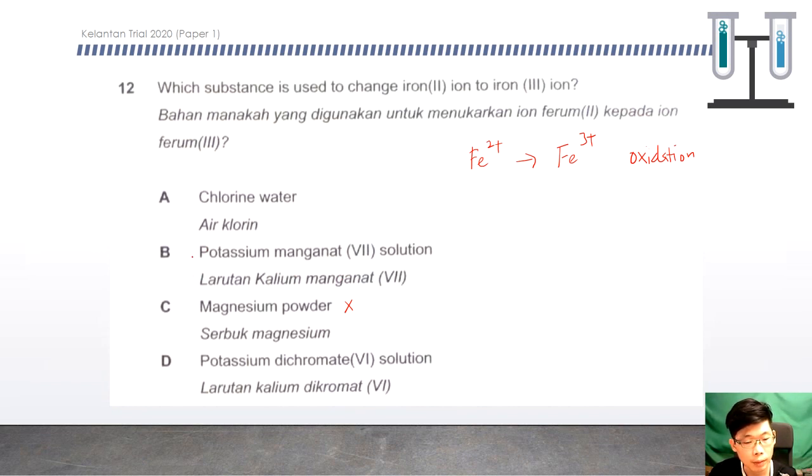Let's look at B. Potassium manganate(VII) solution is not an oxidizing agent if it is not acidified, so it should be acidified. D is also the same; it should be acidified potassium dichromate(VI) solution. So the answer will be chlorine water. Chlorine changes to chloride, so it undergoes reduction. So it is a strong oxidizing agent.